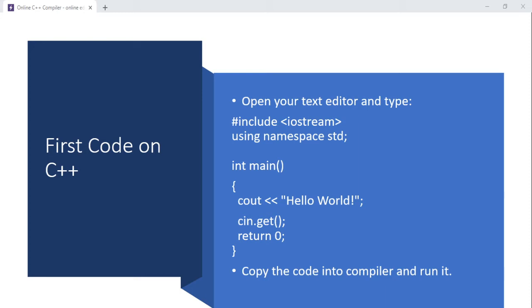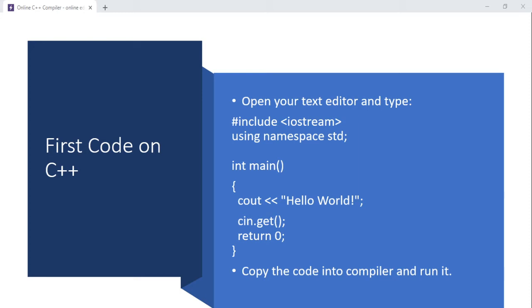Inside the curly bracket, write cout, console out. Use two angular brackets pointing leftwards as your operator. Open a quotation mark, and inside it write your message. You can say hello world, hello everybody, hello guys, hello Bob, whatever you want. And then end your code line with a semicolon.